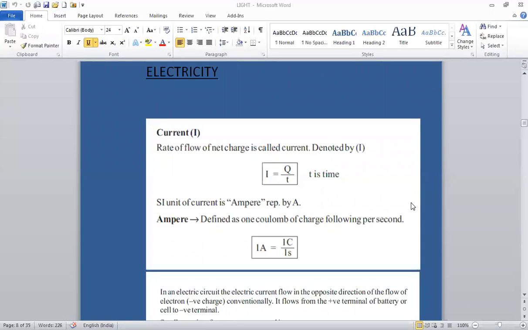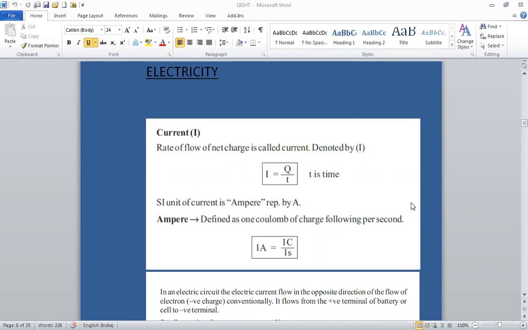In order to understand the concept of electricity, we must know about electric charge. So, what is electric charge? Electric charge is a physical property of matter which causes it to experience a force when placed near other matter or substance. We all know there are two types of electric charge, positive charge and negative charge. We have learned all this in our previous classes.